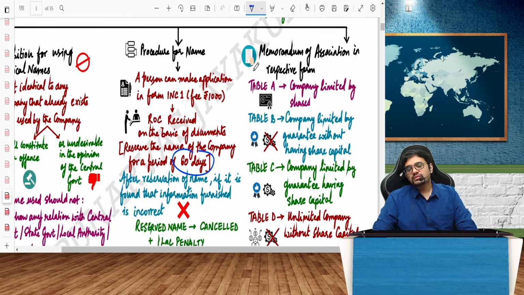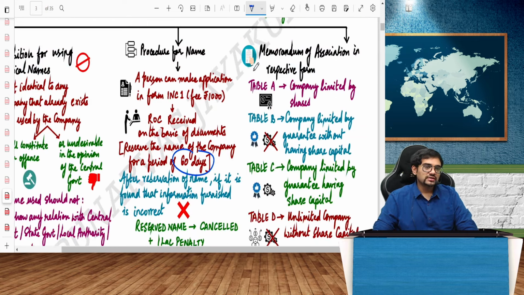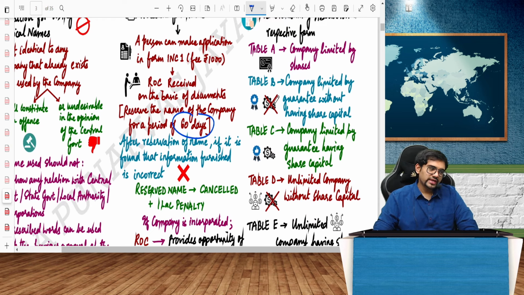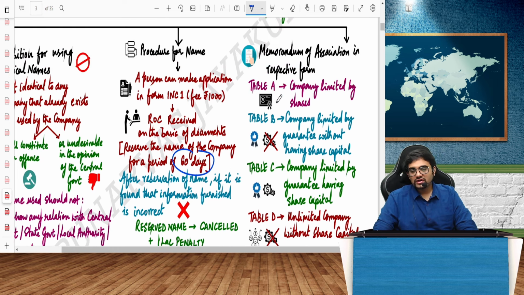For the memorandum of association we have table A, B, C, D, E. A is company limited by shares, then limited by guarantee, having share capital, without share capital, all these things. But for our purposes, only table A is fine.